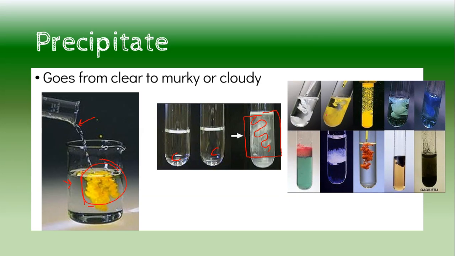Here's some more wonderful examples of what this looks like. When I say making a precipitate or solid, lots of times students think that as soon as you drop it in, it's like bam, a solid chunk falls to the bottom. No, it's very murky, cloudy, kind of what it looks like. But as you leave it, because there is a solid there, it will settle out.